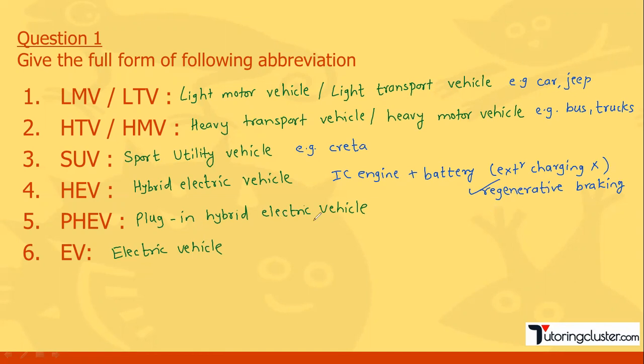Now in case of plug-in, there will be IC engine, of course, and a battery. But here, like our mobile, you can do the external charging. Okay, so external charging is possible. Okay, but in case of electric vehicle, there is no engine, it's only a battery. Okay, rechargeable battery, of course, external charging is there. Okay, so these are some of the points you have to remember. So you can expect at least one MCQ on this slide. Okay, right. You can note down all these things.